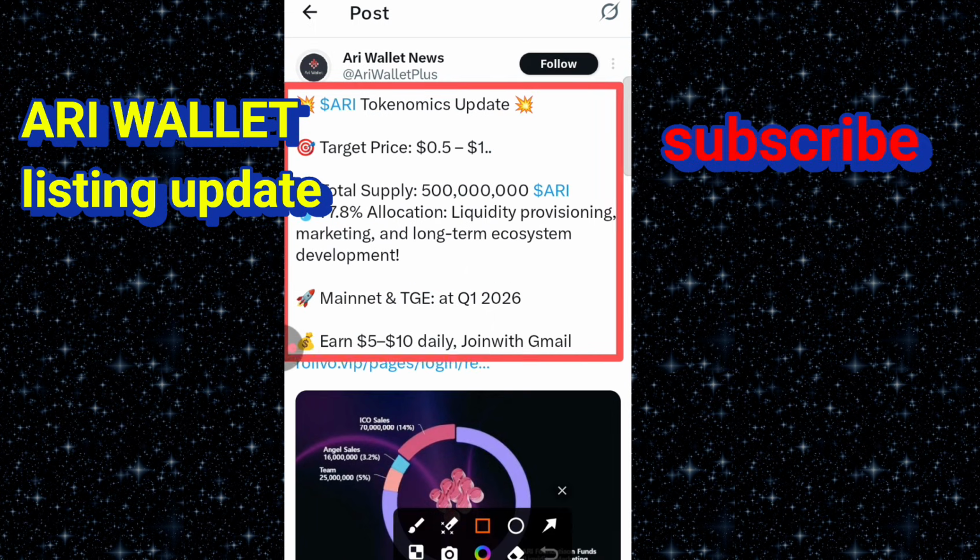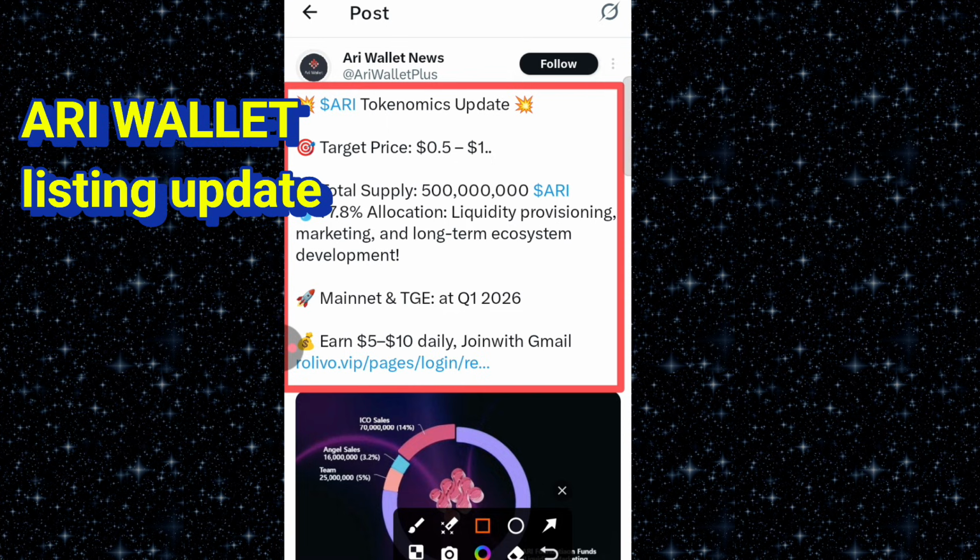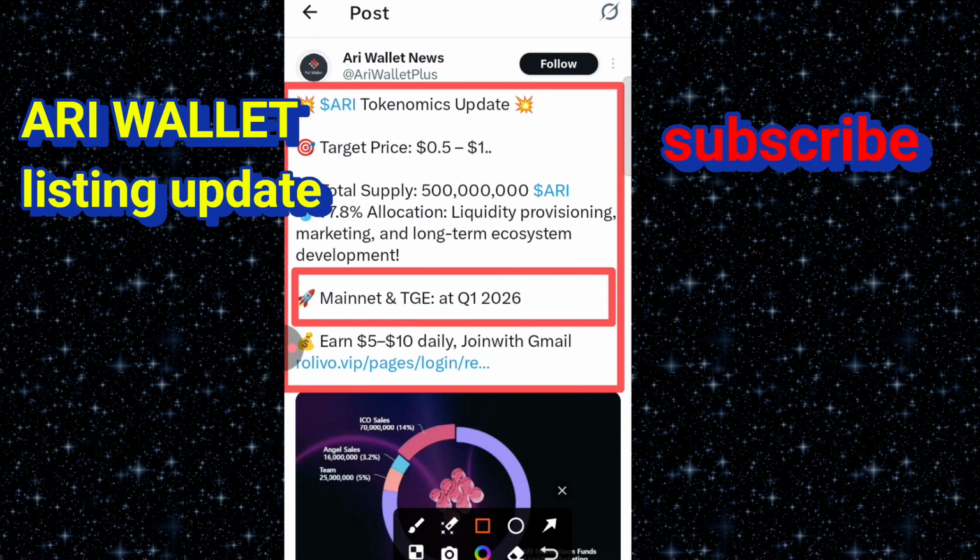They said $ARI tokenomics update, target price is 0.5 to $1 per Ari. And they say here the total supply is 5 million and allocation is 77.8%, liquidity providing, marketing and long-term ecosystem development. Now the mainnet and TGE is at Q1 2026, that is January 2026. So this is their latest update. You have heard from the horse's mouth that mainnet and TGE is scheduled Q1 2026.